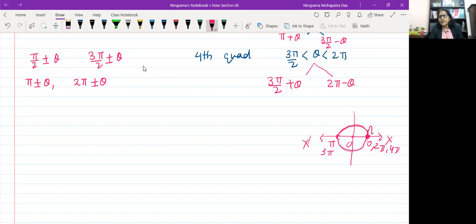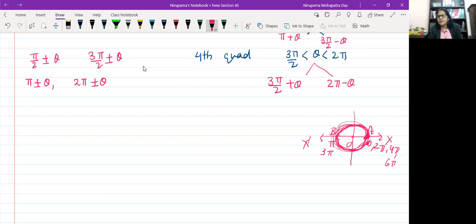I'm taking it as point A, point B. Every time you are at position A, to come to position A you have to complete one circle. Completing one circle means completing 2 pi radians, right? One complete revolution equals 2 pi radians. So at A, you start from A, that is 0, come here, 2 pi, again 4 pi, again 6 pi, like this.